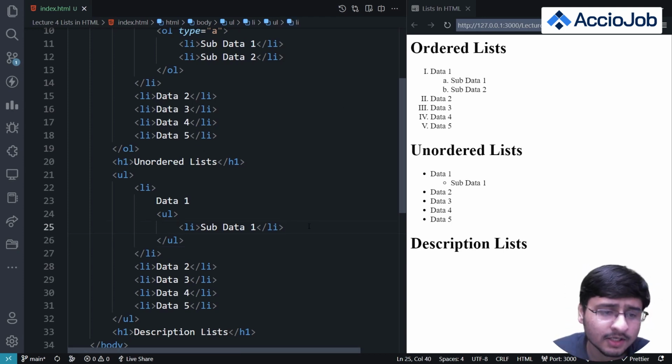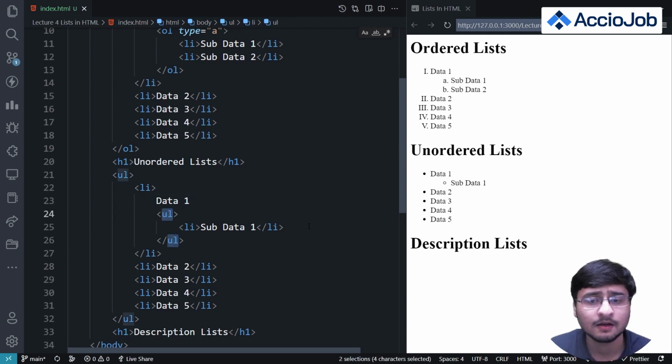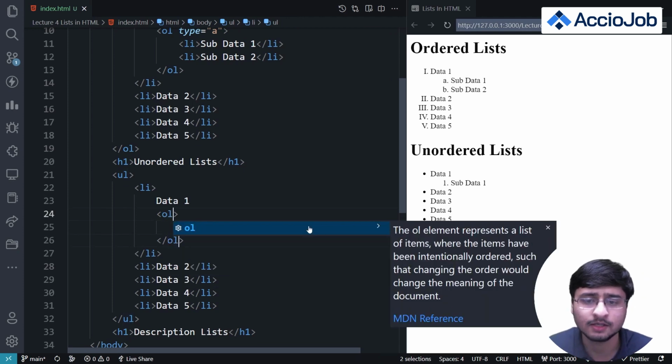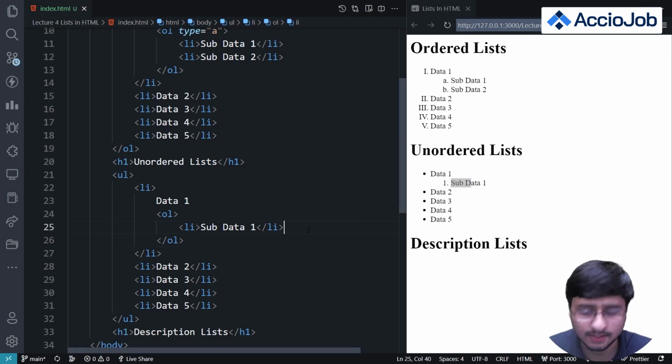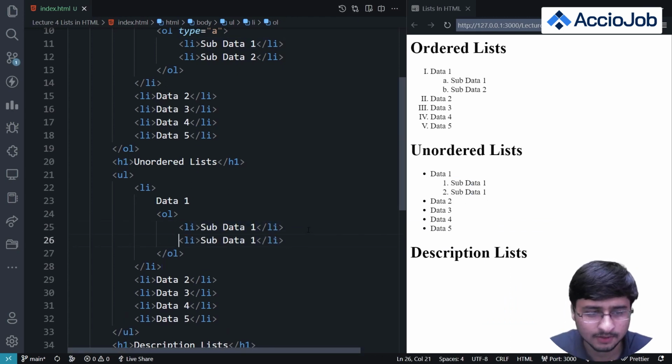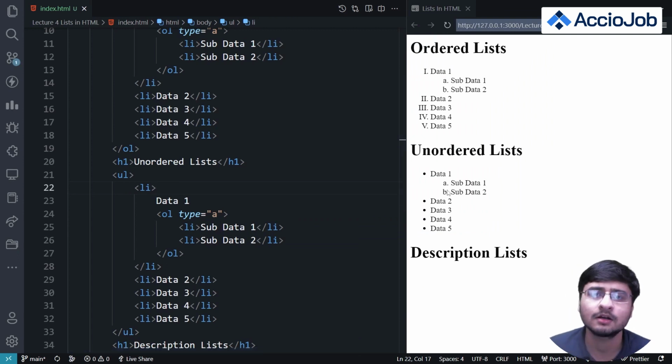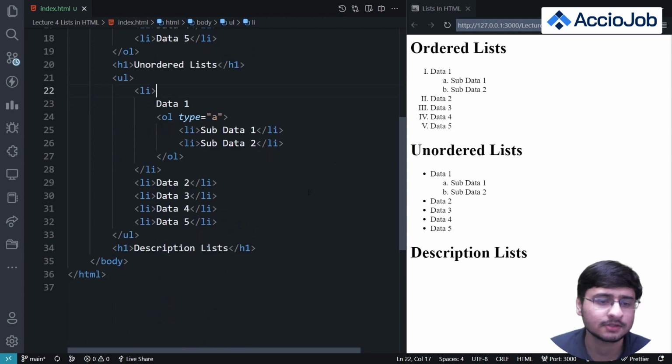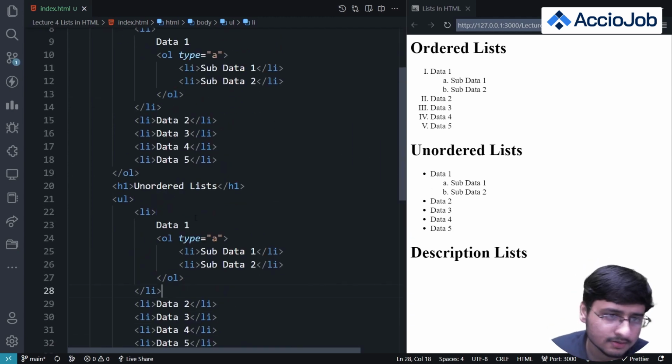And one more thing we can do is add an ordered list inside an unordered list. How do we do that? Just inside the subdata you add ol. So you can see ordering has appeared here. Also I can add type here for this particular list. I can say a. So you can see a, b are ordered sublists for an unordered main list, master list, right. So this is how lists work in HTML.